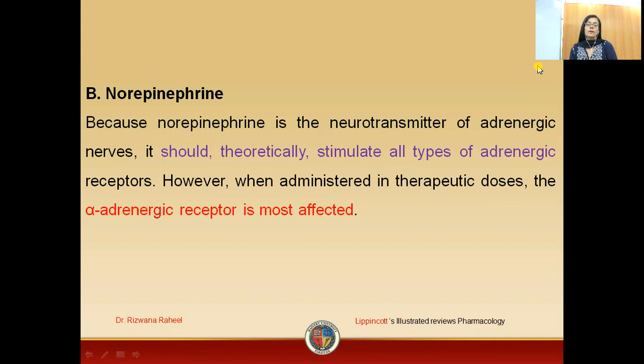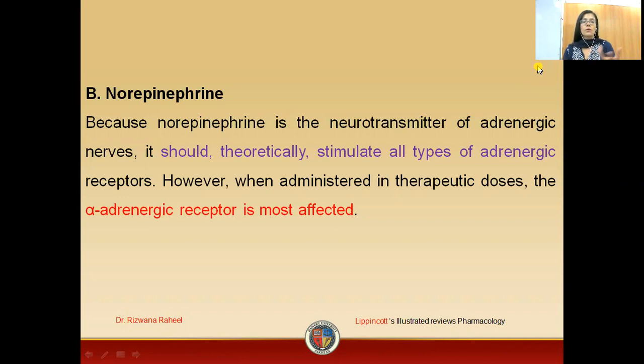So what is norepinephrine? Basically, students, norepinephrine is also a neurotransmitter. This is a natural substance which is present in your body. It has the ability to trigger the alpha receptors most prominently as compared to the beta receptors because of its structure. This is similar to epinephrine, so it should stimulate both alpha and beta receptors, but this is not exactly what it is doing.